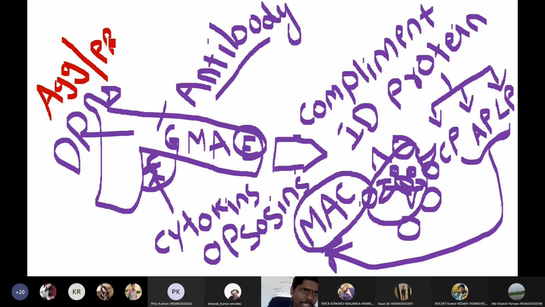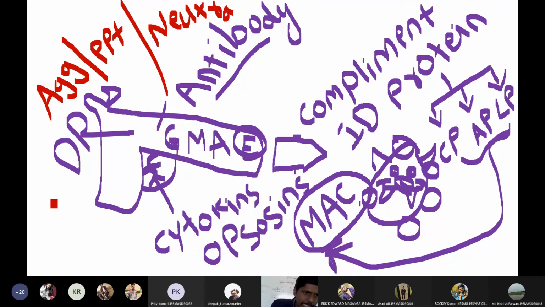Or they will cause neutralization. And they will also do lysis of bacteria directly. So these are the 4 direct functions of antibodies.